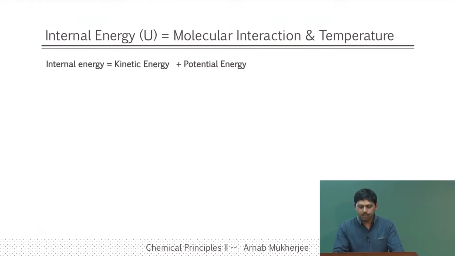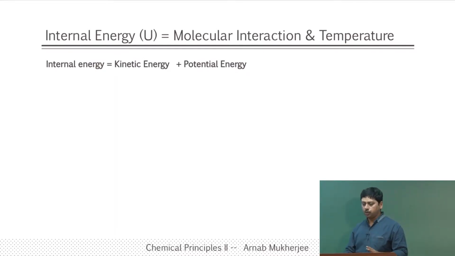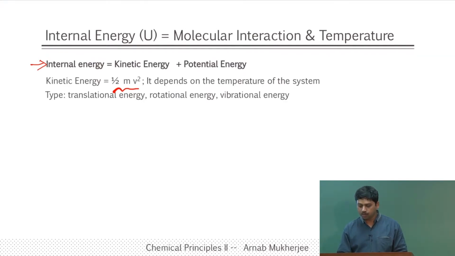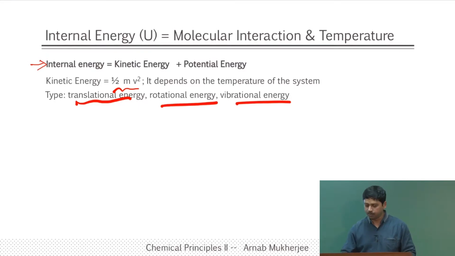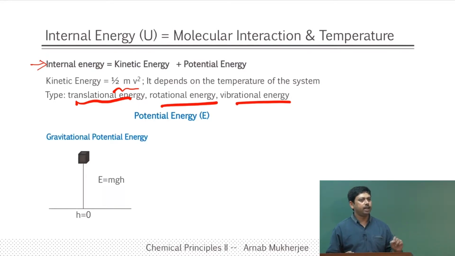Now internal energy of the system can be 2 things, kinetic energy and potential energy. Kinetic energy plus potential energy, which we know as the total energy, is called internal energy of the system in thermodynamics. Kinetic energy we know is half mv square, with translational, rotational, and vibrational kinetic energy being different forms of that, but potential energy is a little bit complicated, and there is a lot that is hidden in it.